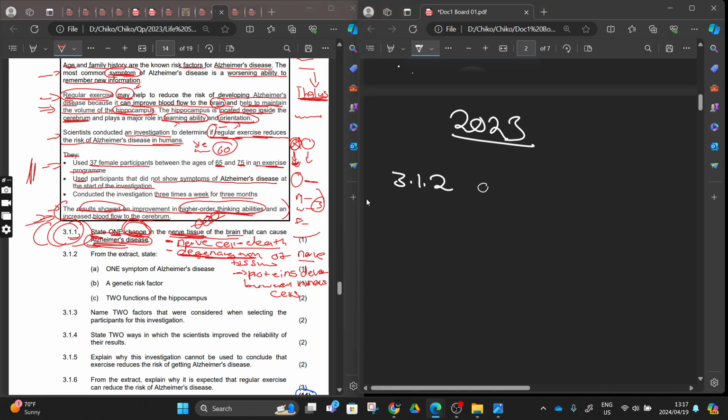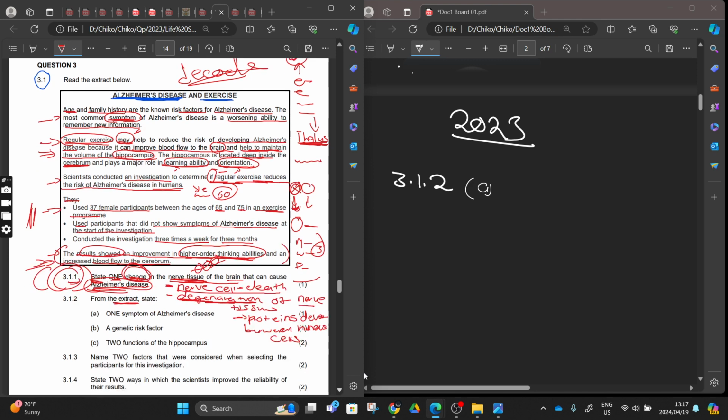3.1.2, from the extract, state one symptom of Alzheimer's disease. From the extract, we have to come to this extract and answer. We know that this disease causes a worsening. So this will be the symptom. When we see a worsening ability to remember new information, we can say that one is the symptom of Alzheimer's, right? From the extract.